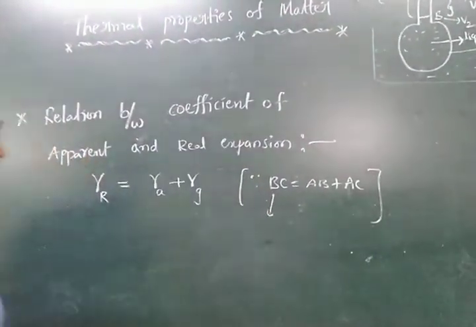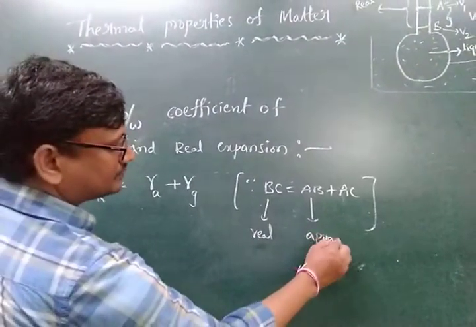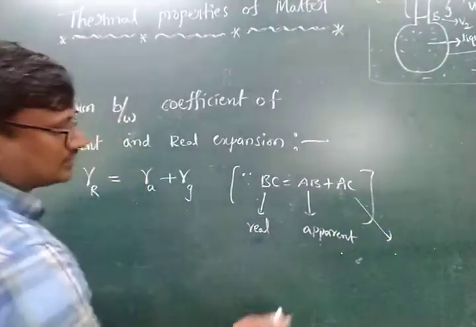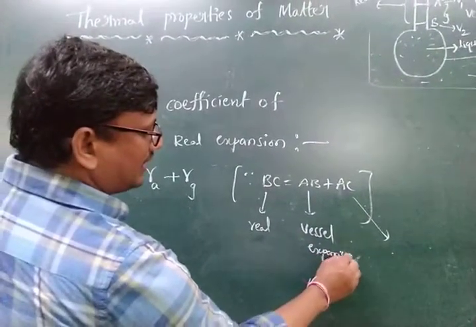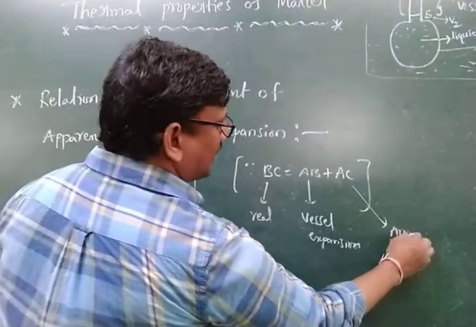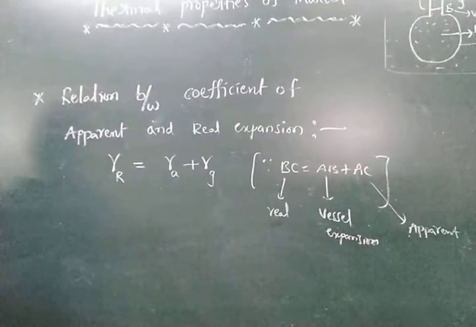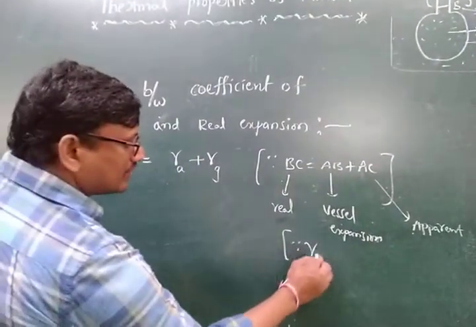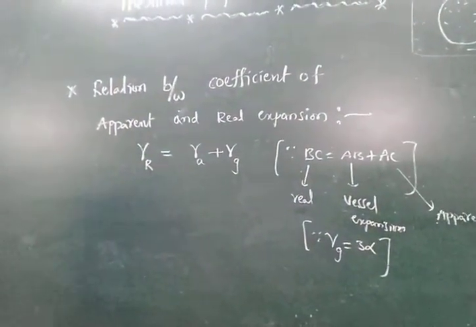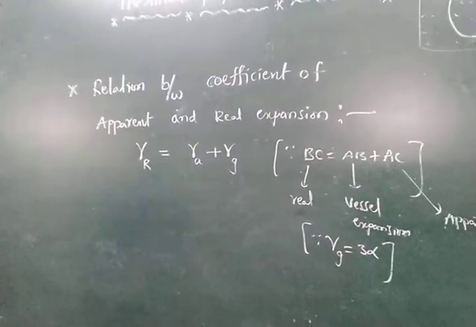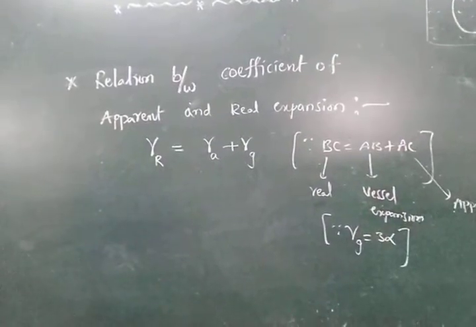Now consider BC as the real expansion, AB as the vessel expansion, and AC as the apparent expansion. This vessel or glass expansion is equal to 3 times the coefficient of linear expansion, because the vessel has a volume, which is length into breadth into height.